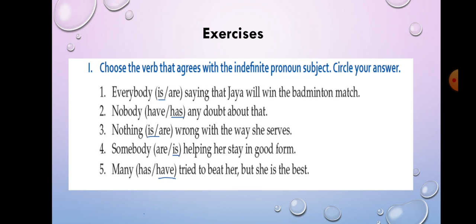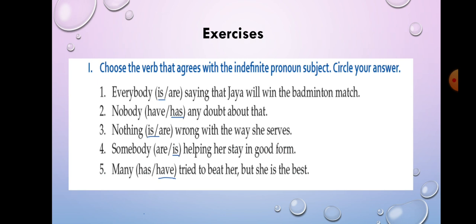Nobody dash any doubt about that. Again here nobody is singular. So nobody has any doubt about that. Nothing dash wrong with the way she serves. So here again it is singular, so we will use is. Nothing is wrong with the way she serves.